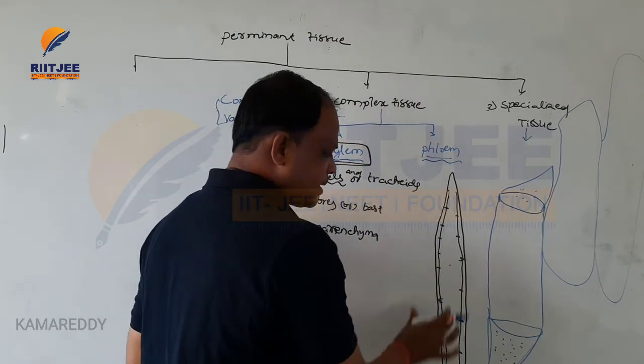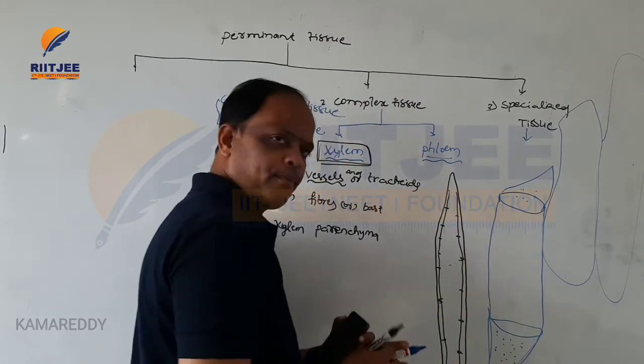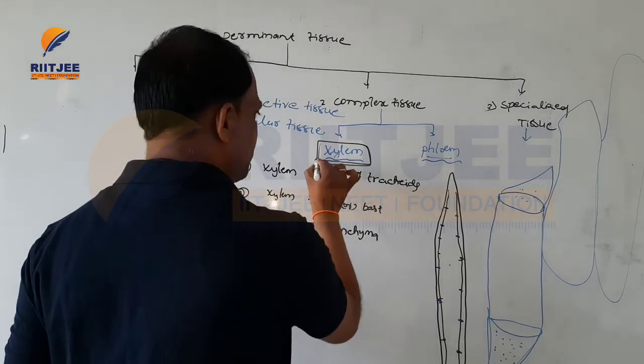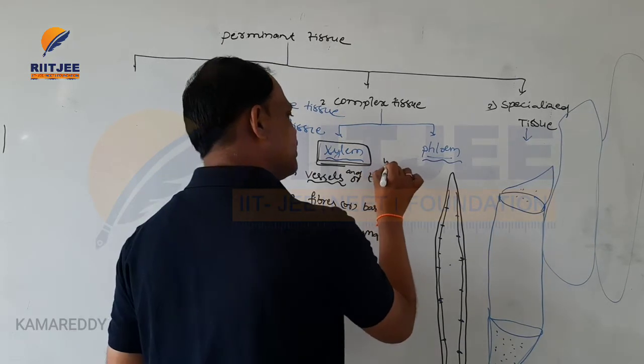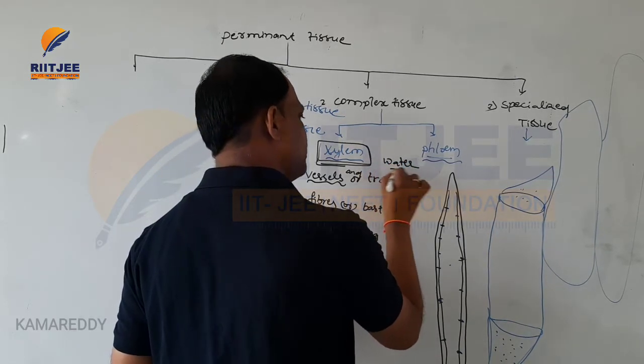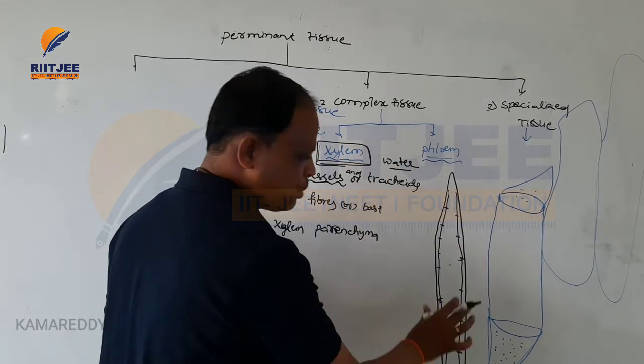In the xylem vessels, the main function of xylem is the transportation of water.